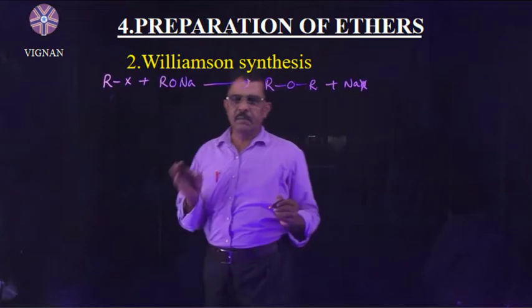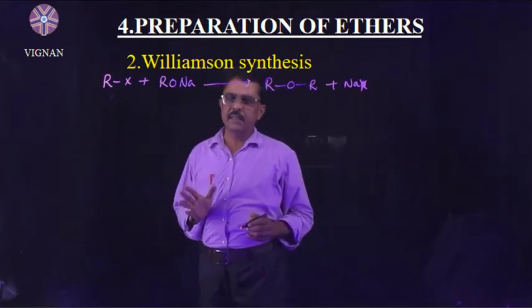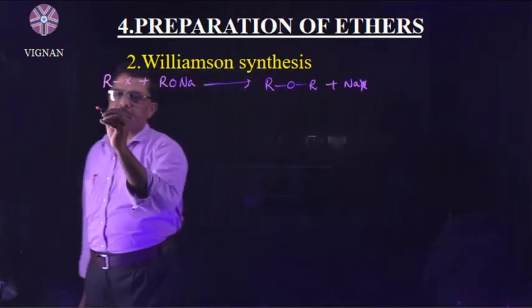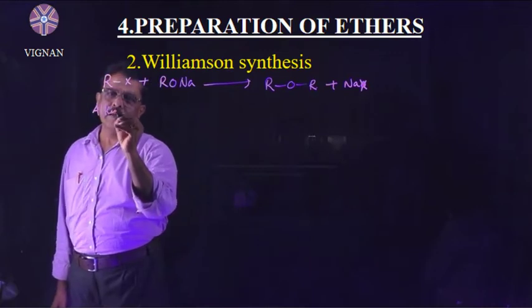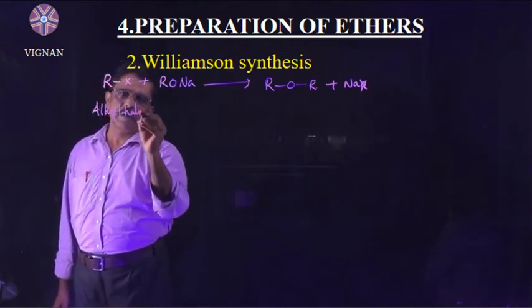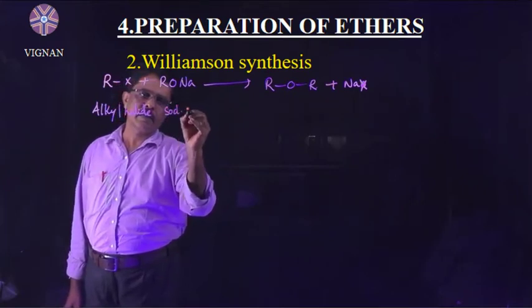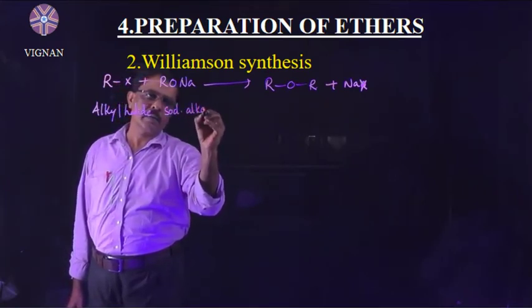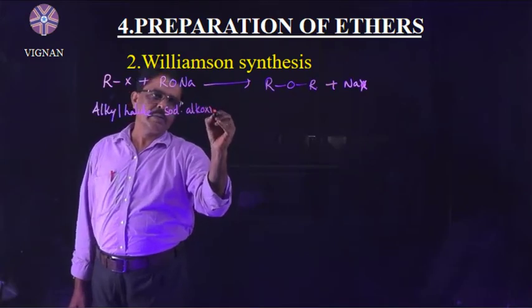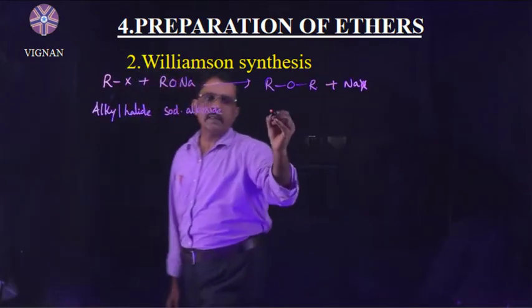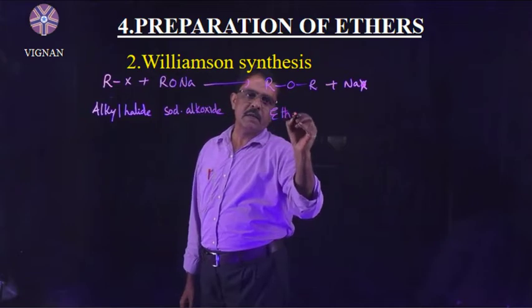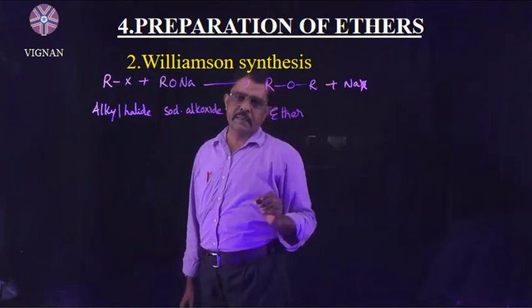This method of preparation is called Williamson synthesis.